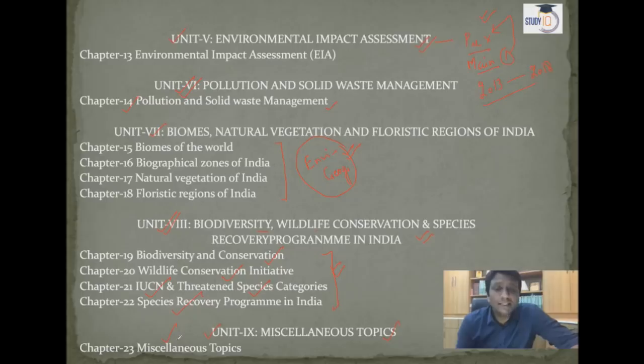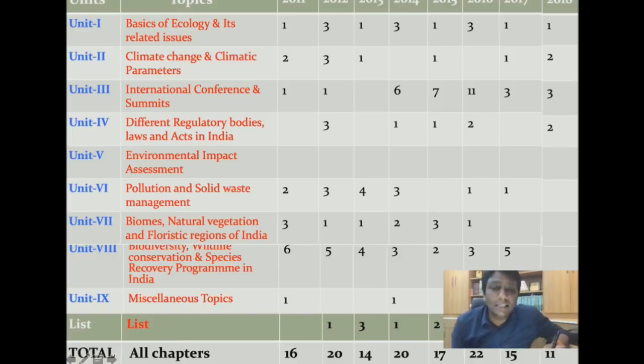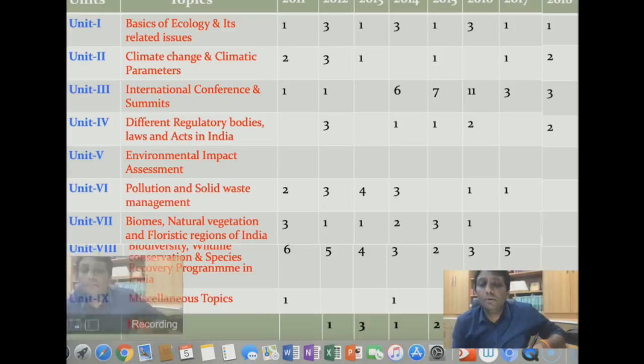And now, guys, in the next PPT I will do the analysis of all the 9 units with one more unit, that is the list of national parks, sanctuaries, Ramsar sites, mangroves, coral reefs, tiger reserves, elephant reserves, elephant conservation sites. So all these listings are also very important. Those are not mentioned here, but after this unit, one more topic is the list. See, this is the analysis, and I hope this will help you a lot, guys.